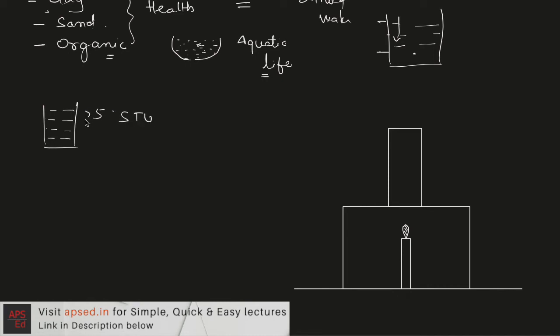And if we talk about a clear lake, then for this clear lake, the value of turbidity is around 25 units. And if the water is muddy, then this value is above 100. So with the naked eye, we can only measure at max a turbidity which is around 5 turbidity units.